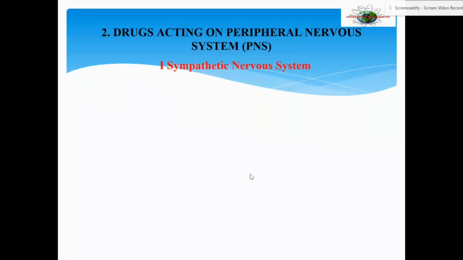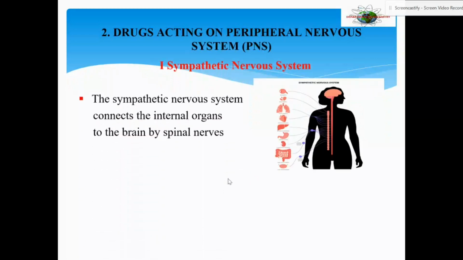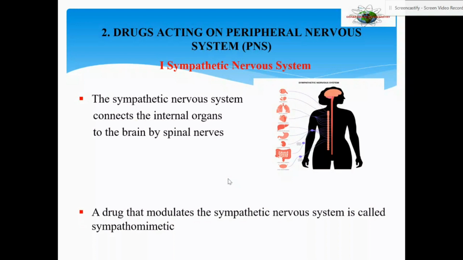What is sympathetic nervous system? Sympathetic nervous system connects the internal organs to the brain by spinal nerves. So, spinal nerves will carry the messages from internal organs to the brain. As we already know, it is a part of autonomic nervous system. That is, you have no voluntary control over that, and this particular system is what forms sympathetic nervous system.